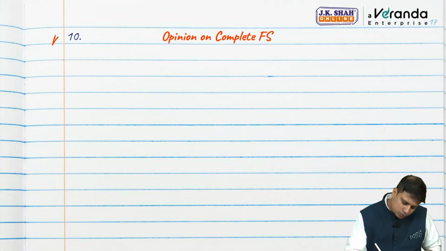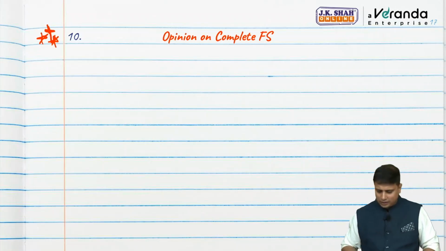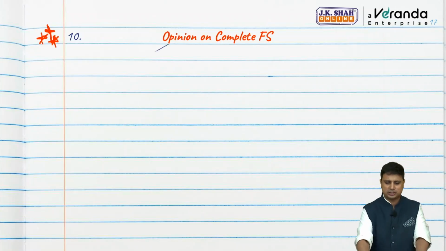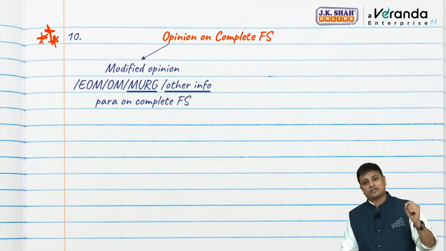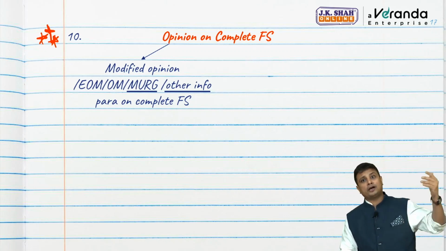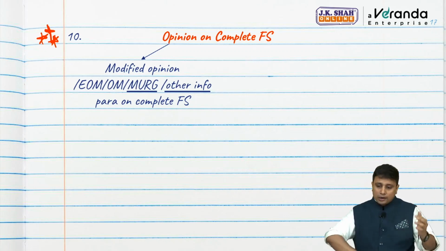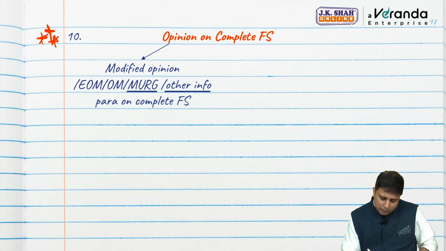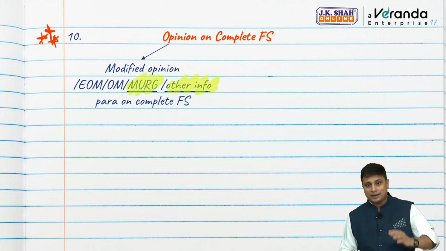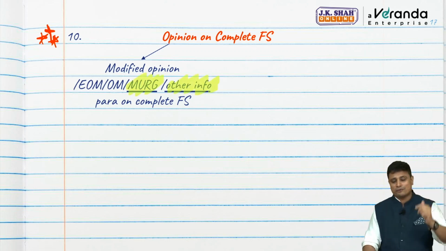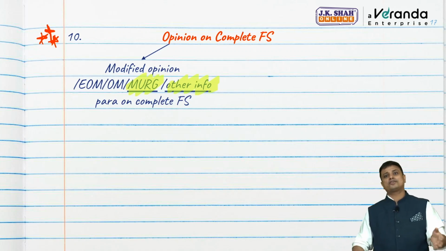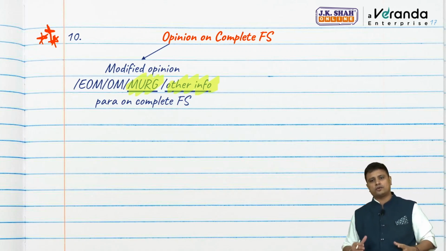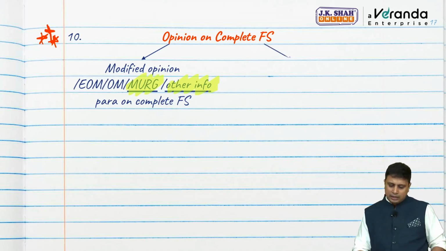Lastly, moving to the last point, again a very important point, that is our opinion on the complete financial statement. Let us say our opinion on the complete financial statement is modified, or we have given an Emphasis of Matter paragraph or Other Matter paragraph, or we have given a MURGC paragraph or Other Information paragraph. If you can see this, this is underlined, this is a value addition in the new module. So in the audit report of the complete financial statement, either it is a modified opinion or emphasis or other matter or MURGC paragraph or Other Information paragraph as per SA 720.